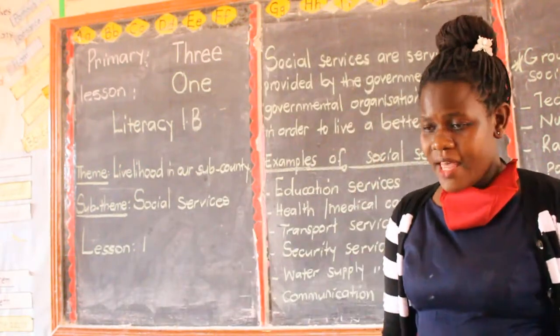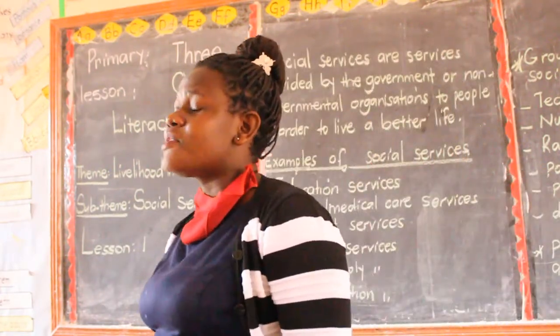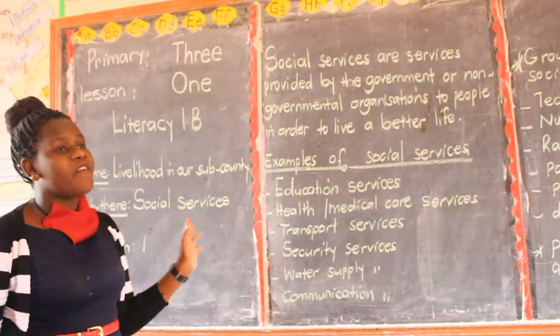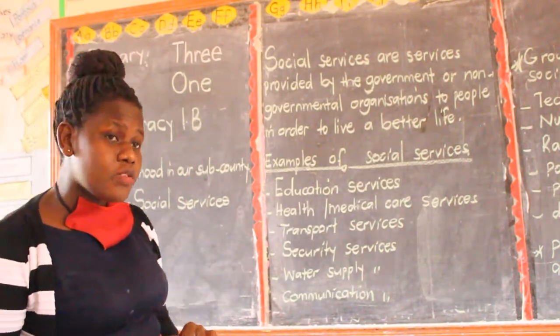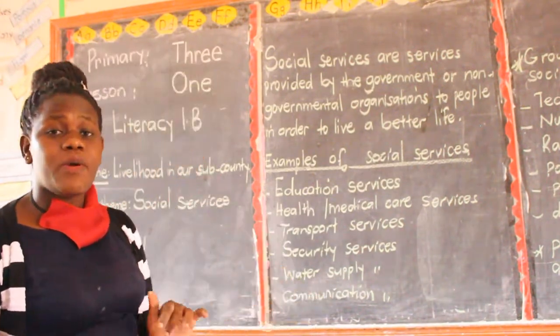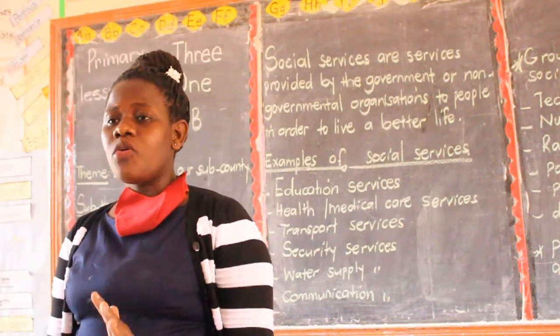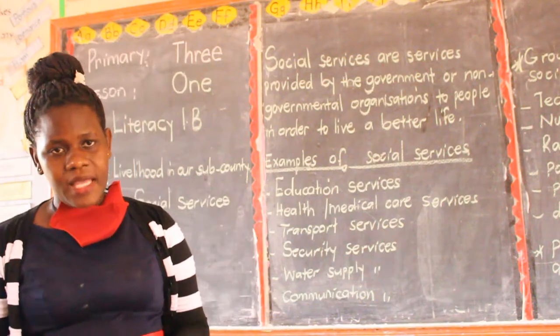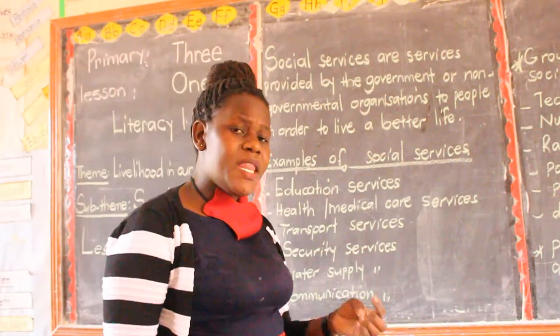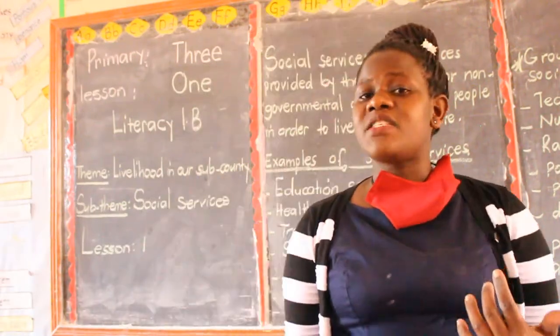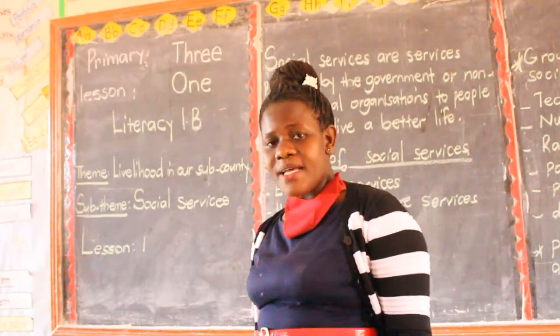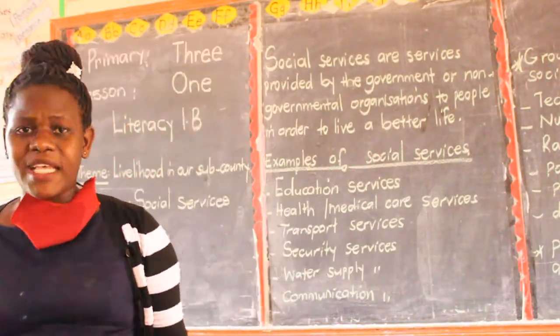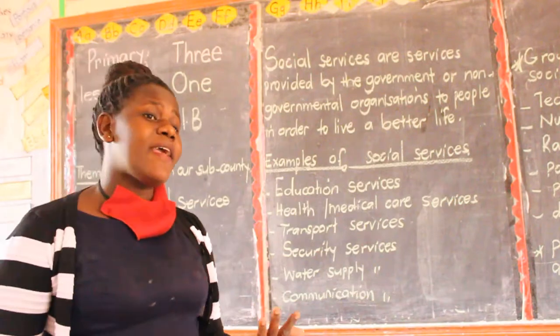Are we there? And this one here, it is provided in hospitals. For example, when you fall sick, you're supposed to go and get what we call medical care because you want to live a better life. You don't want to die. Is there anybody who wants to die? Yeah. If you don't want to die, meaning when you fall sick, you go and visit the hospital, the pharmacy or dispensary, clinic, so that you get your life back.